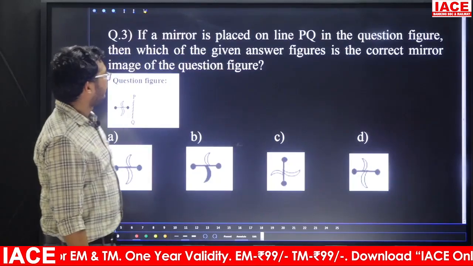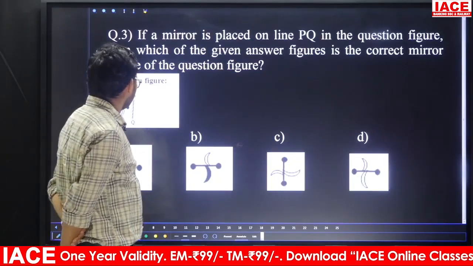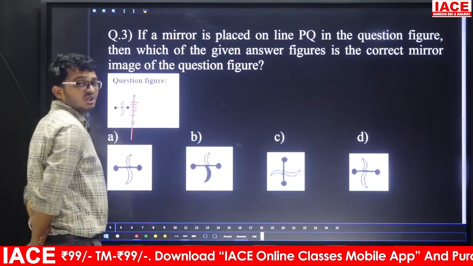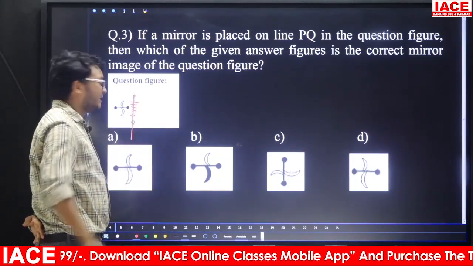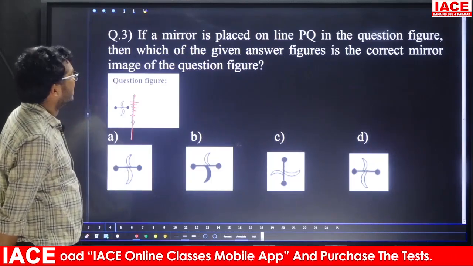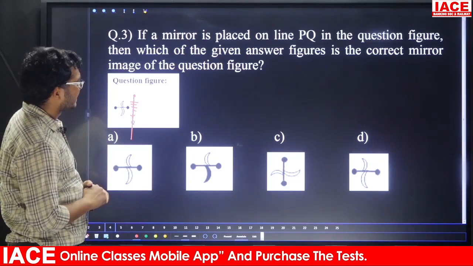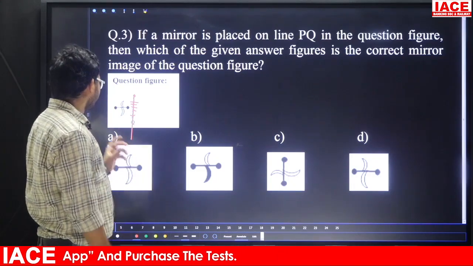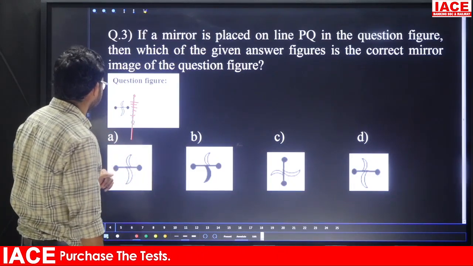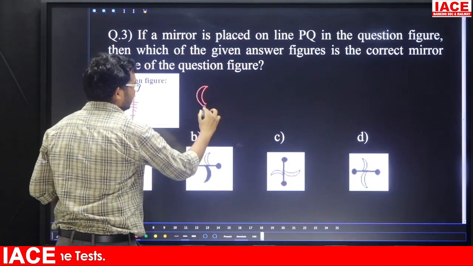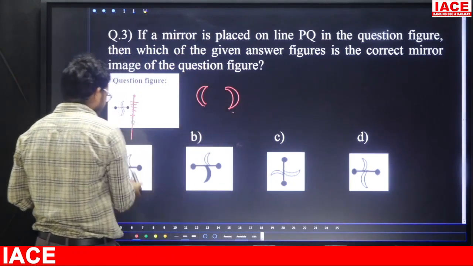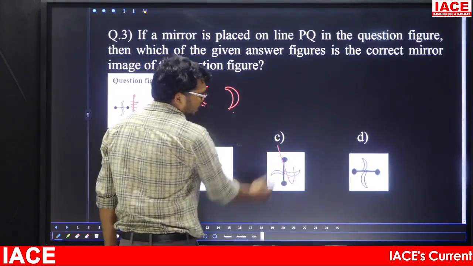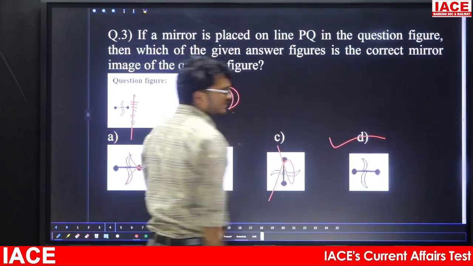Question number 3. If a mirror is placed on the line PQ, they kept the mirror on the right side of the line PQ. If it is a mirror image, left is right and right is left. Which of the given answer figures is the correct mirror image of the given question figure? Now the shape is like this, and if it is a mirror image it should be like this. Here they give that side, no chance. This one also, no chance. Here they interchange top and bottom, no chance. That means the remaining option D is the answer.